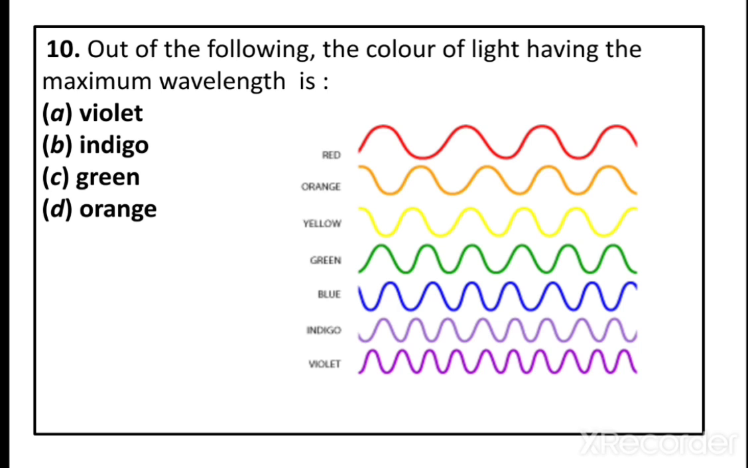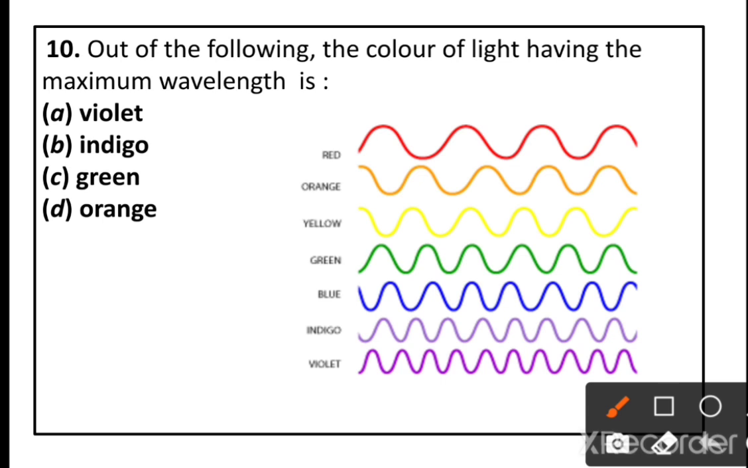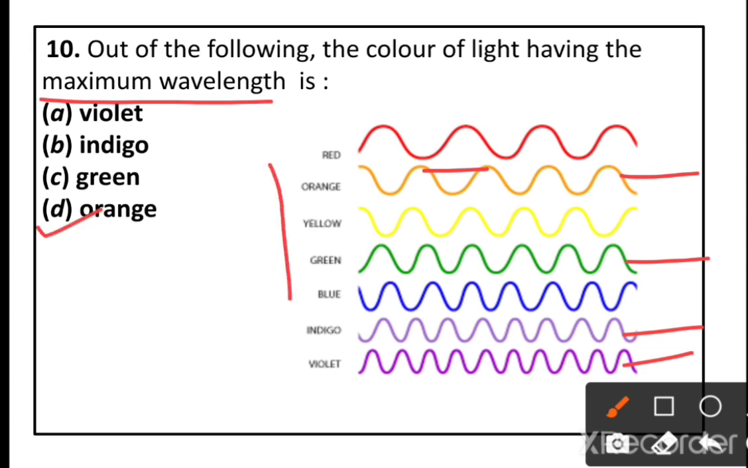Out of the following, the color of light having the maximum wavelength. Option A, violet. Option B, indigo. Option C, green. Option D, orange. Which has the maximum wavelength? So, orange has the maximum wavelength. The wavelength is increasing from violet to red.